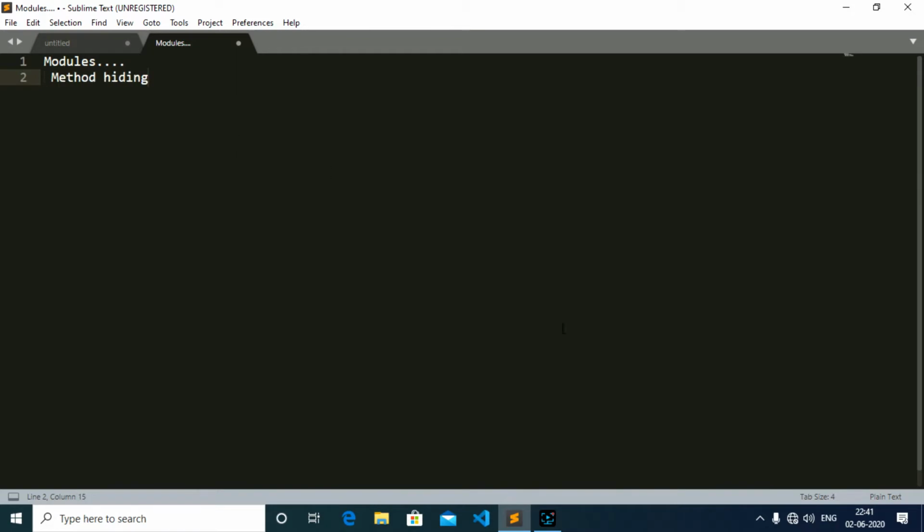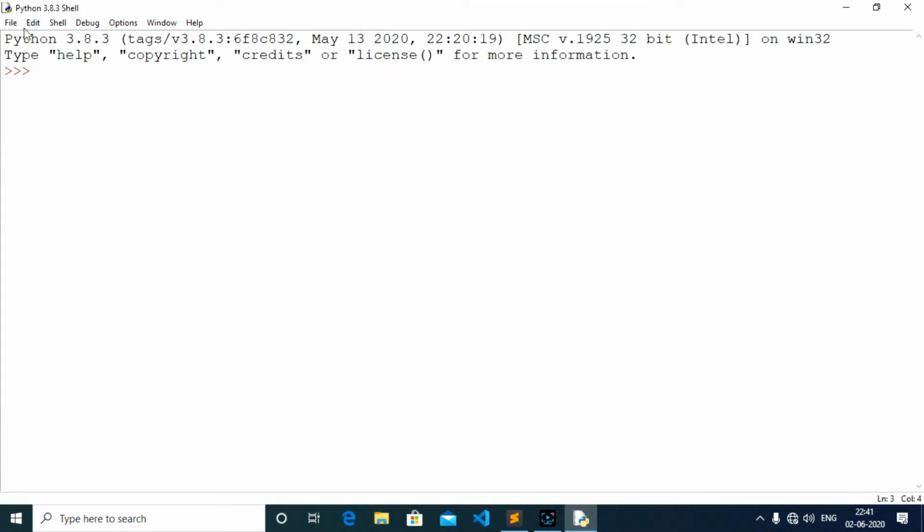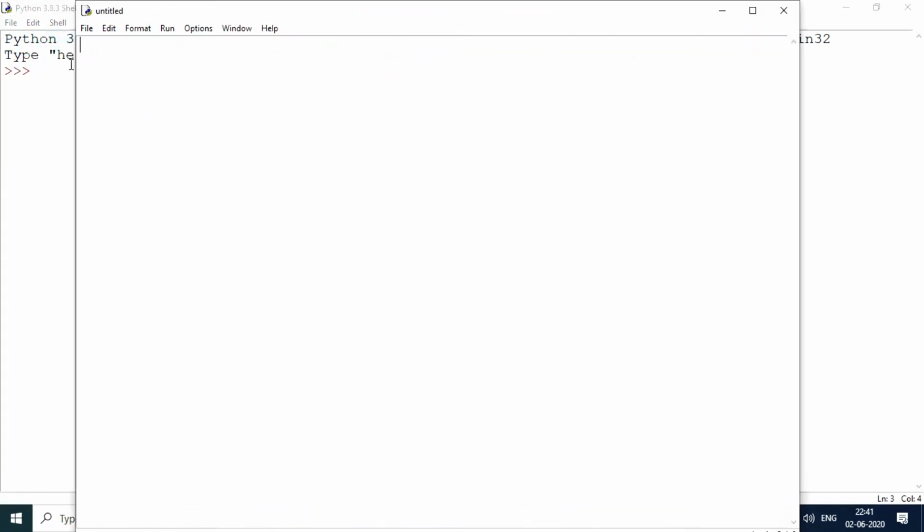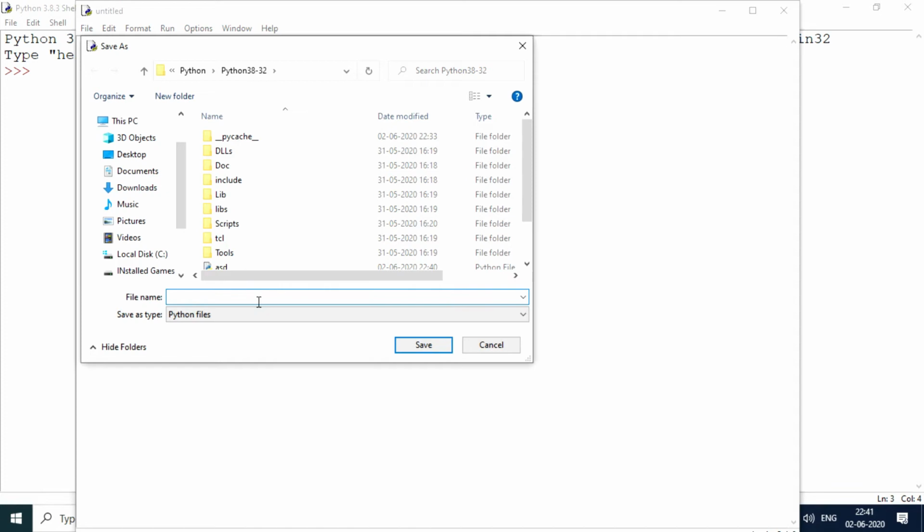So first thing first, I'm going to open my IDLE and create a new Python file. This is my new file. You write some code here and save it with some name. What name do you have to give here? You have to be careful while assigning the name to your file. You cannot use the name of modules that have already been defined, like math. You should not give a name like that.